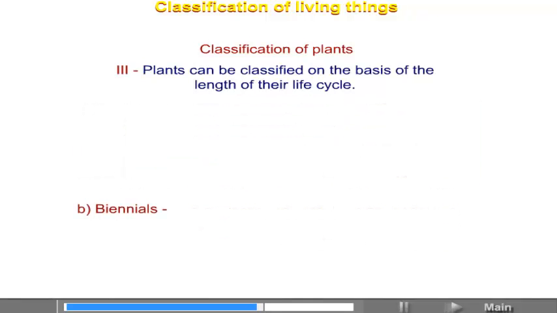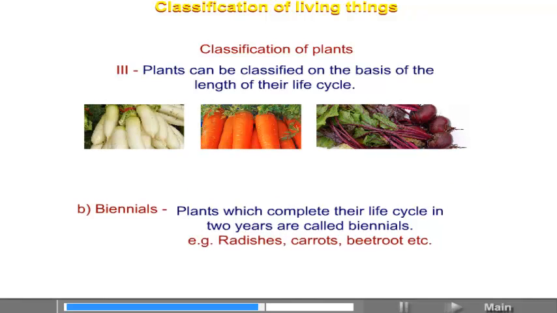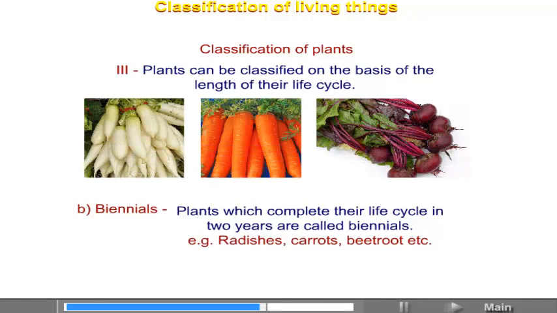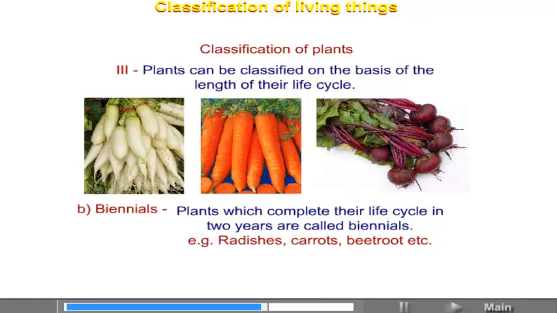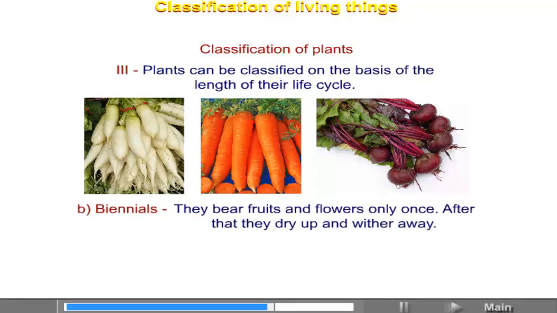B. Biennials. Plants which complete their life cycle in 2 years are called biennial. Example: radishes, carrots, beetroot, etc. They bear fruits and flowers only once. After that they dry up and wither away.